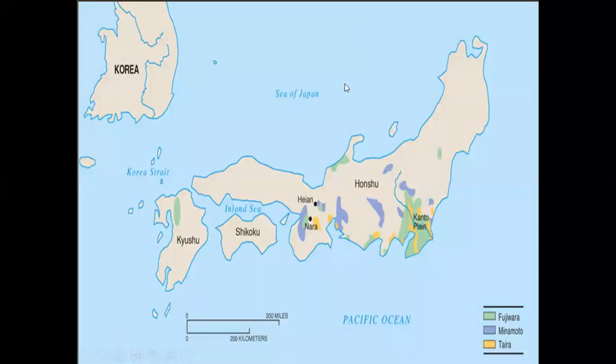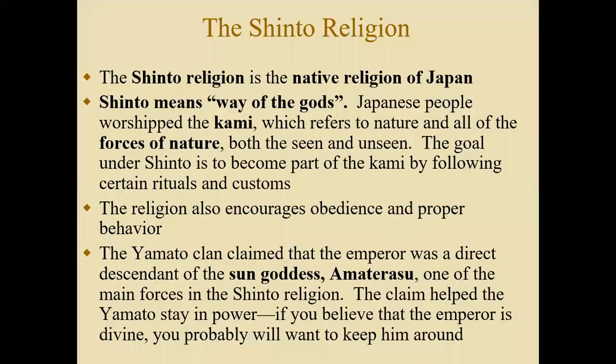So if we take a look here with Japan, you'll notice that all of the colors on this map of the islands of Japan represent various noble families that lived on the island. And that's going to play a big role later on in Japan, because Japan starts out as a very centralized power, with all power in the hands of the emperor, much like China was early on. And that's going to quickly change over time as these noble families take more power from the emperor, creating a more decentralized atmosphere in Japan.